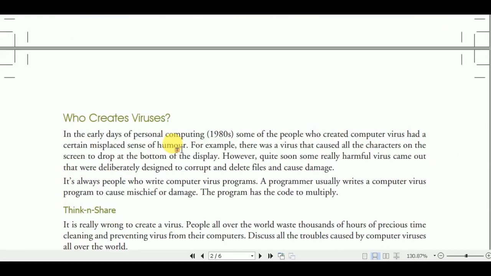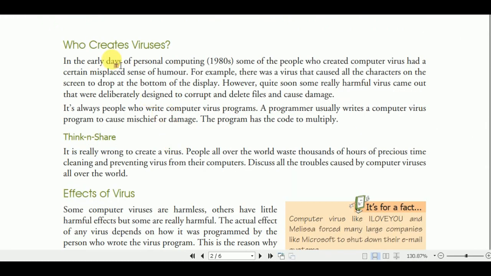So who creates viruses? We will read about them. In the earlier days of the personal computer, some of the people who created computer viruses had a certain misplaced sense of humor. For example, there was a virus that caused all the characters on the screen to drop to the bottom of the display.